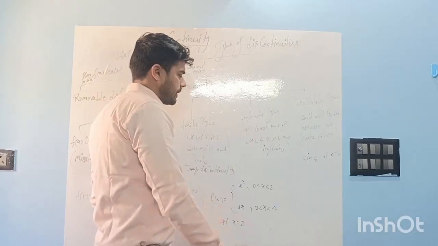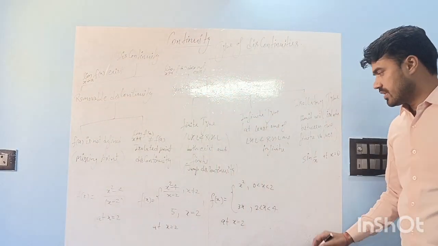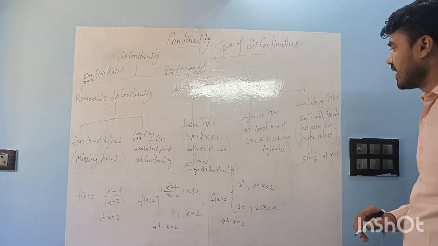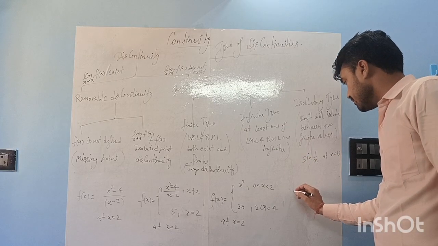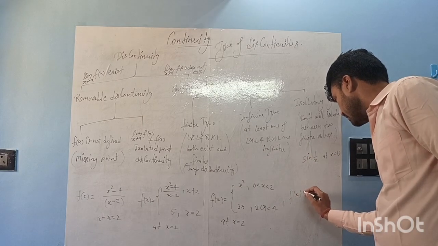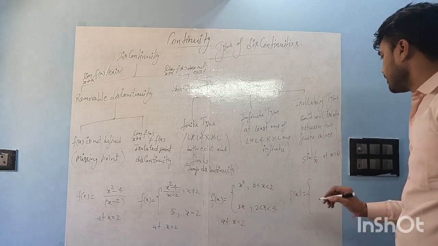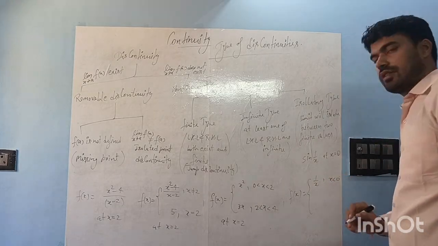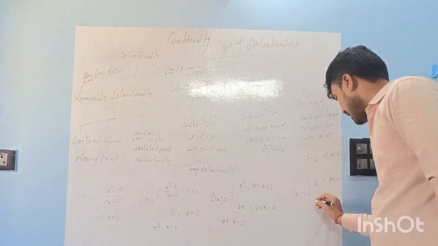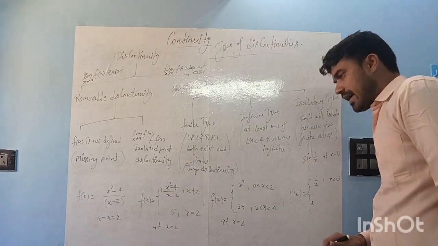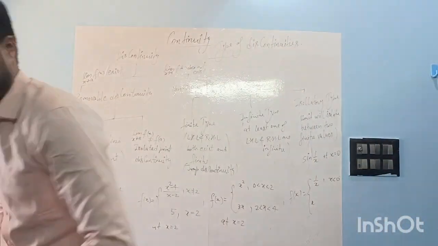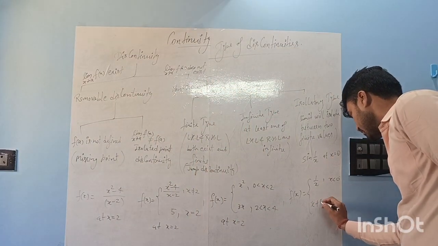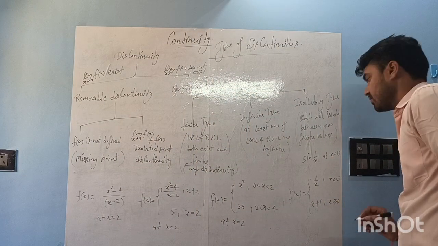Infinite type discontinuity. For this, we can take an example. f(x) is equal to 1 by x when x is less than 0, and it is x plus 1 when x is greater than or equal to 0.